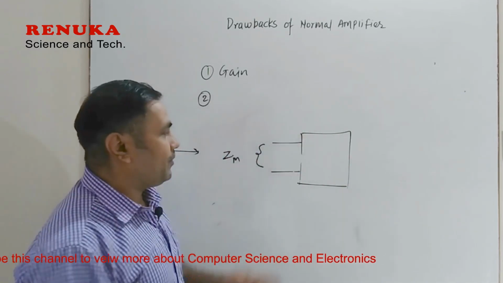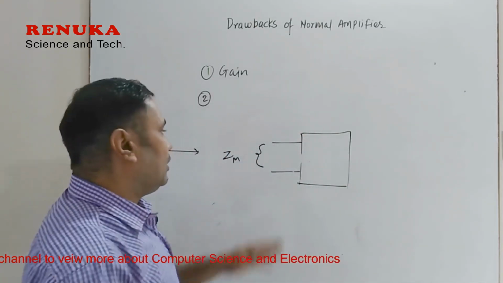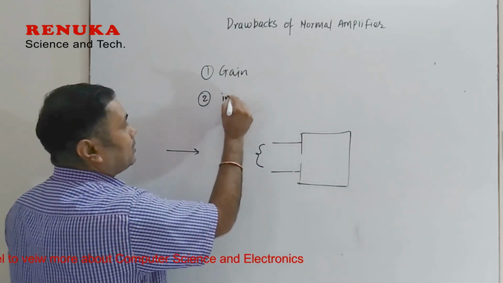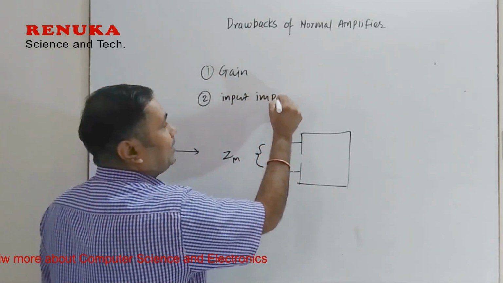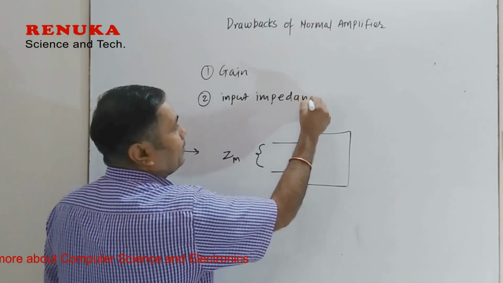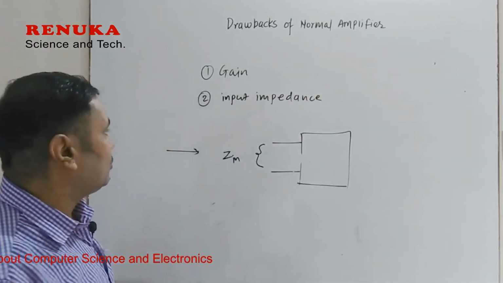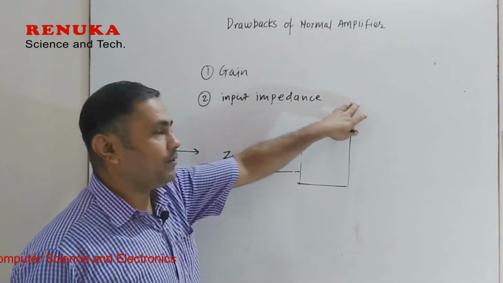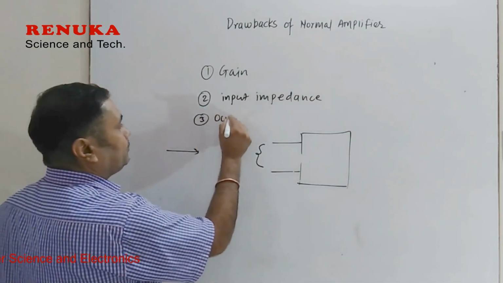In the normal amplifier, because of the biasing conditions and some coupling devices connected there, the input impedance is not too high. The input impedance in the operational amplifier is very high because it is a directly coupled amplifier, as it uses the differential amplifier. So the second factor is the input impedance, which in the normal amplifier is not too high. The third thing is the output impedance.